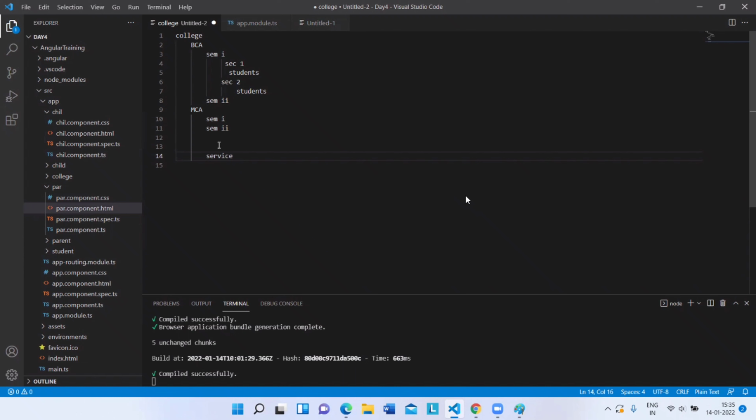So any doubts or queries on services, where exactly to implement, how to implement? We'll do a program and see how to create a service and then how to inject it and all those things. We'll write the code and check it. But overall, what is the use of a service? Is it clear?